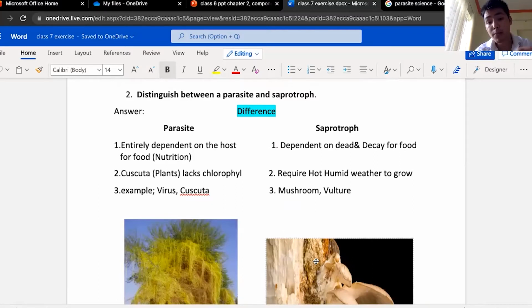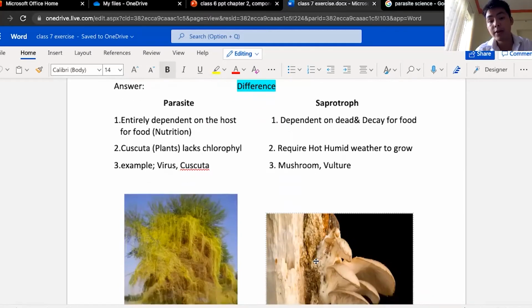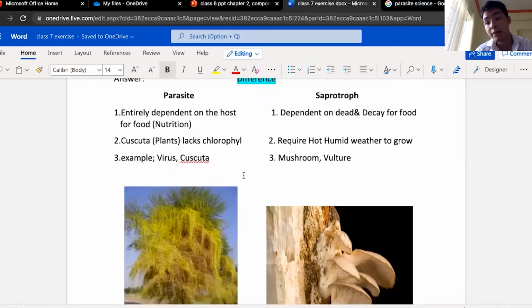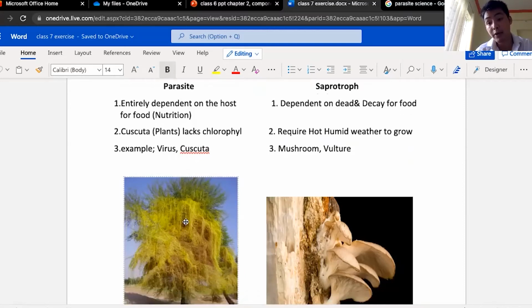Moving to the second point, Cuscuta plants lack chlorophyll. So parasite, that means the parasite can't produce its own food. It lacks chlorophyll, right? It's yellow in color because chlorophyll gives what color? Green color. But Cuscuta has yellow color. That means it doesn't have the green pigment, the chlorophyll, right?